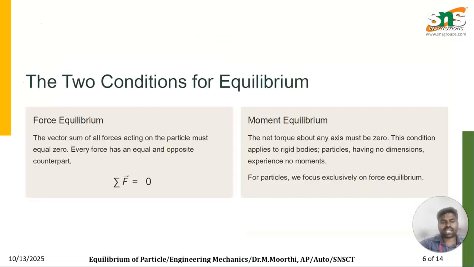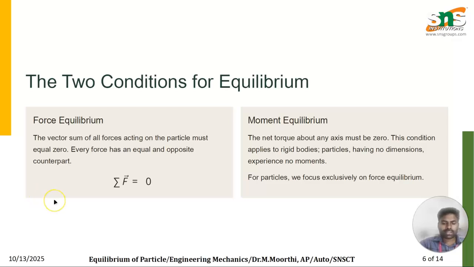Right. Next, the conditions for equilibrium. Yes, the force equilibrium and moment equilibrium. The vector sum of all forces acting on the particle must equal 0. So the summation of forces is equal to 0 from the engineering mechanics point of view. So sigma Fx equals 0, sigma Fy equals 0. It means the summation of the forces in the horizontal direction, or x direction, is equal to 0. The summation of forces acting in the vertical direction, or y direction, is equal to 0. By adding these two, the resultant force should be 0. This is considered as force equilibrium.